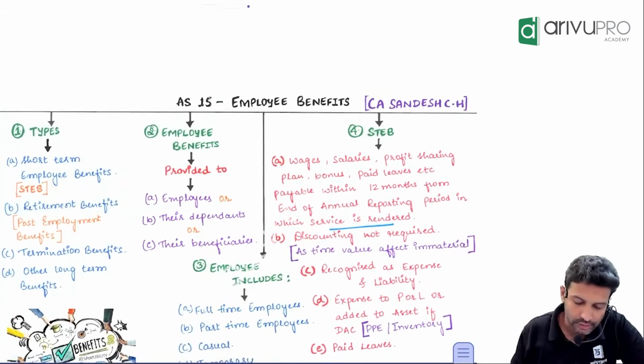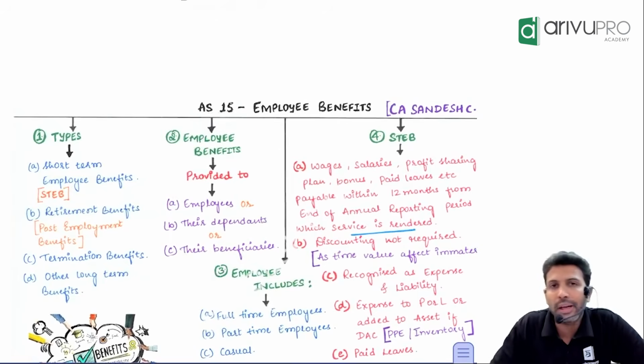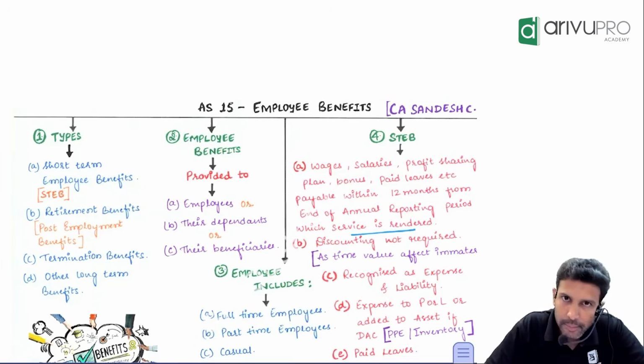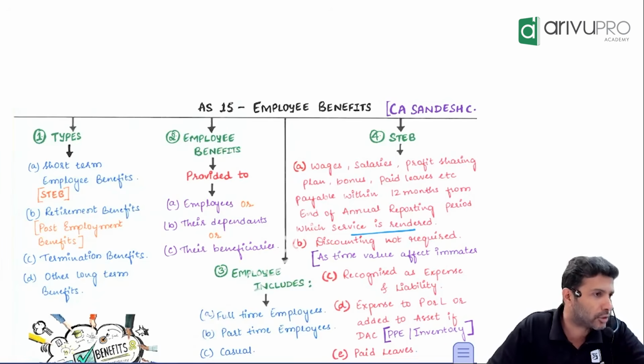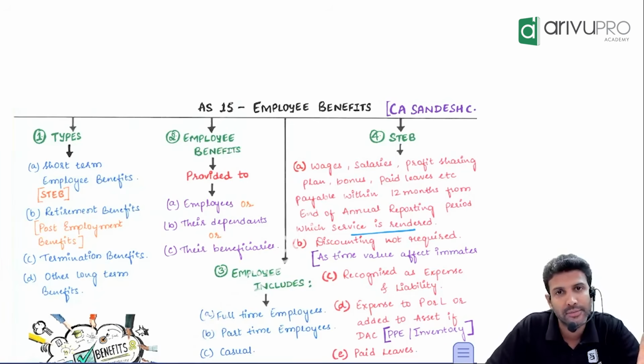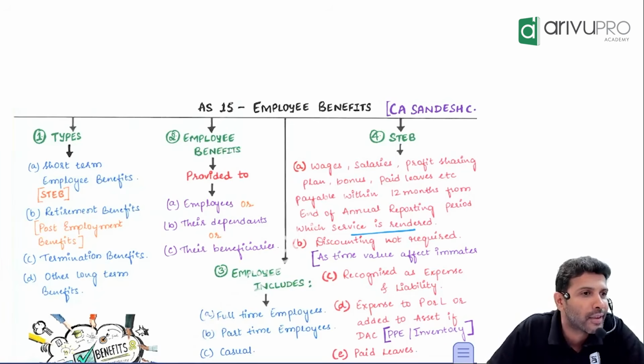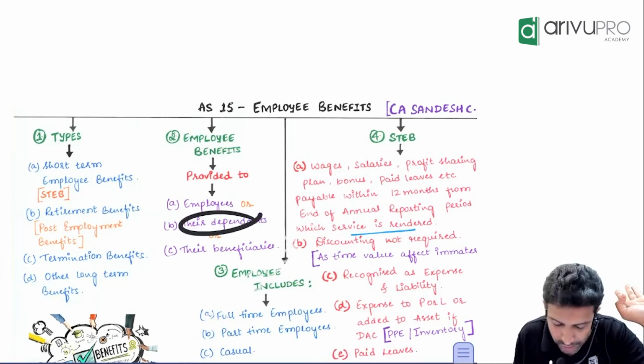Now some basic things. Employee benefits does not mean you have to pay the benefits to the employee. You can pay the benefits directly to the employee or to their dependents. Say the employee says, I am just coming and working, but the real strength for me is my wife. Please transfer my salary to my wife's bank account. The employee is telling the company, and the company transferred the salary to the wife's bank account.